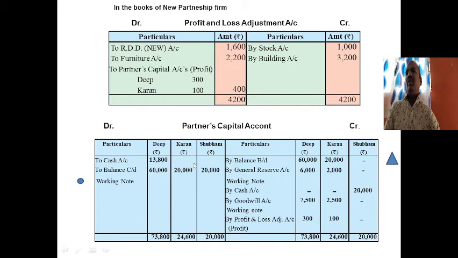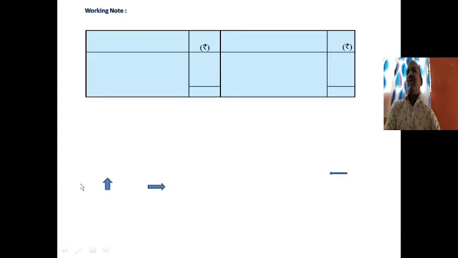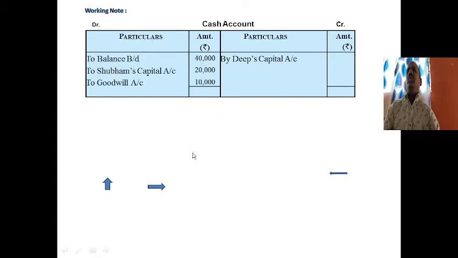To cash account 13,800 by Deep's capital account, 4,600 by Karan's capital account, and the balancing figure of the cash is by balance carried down.